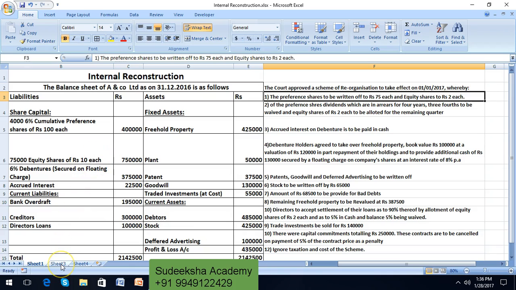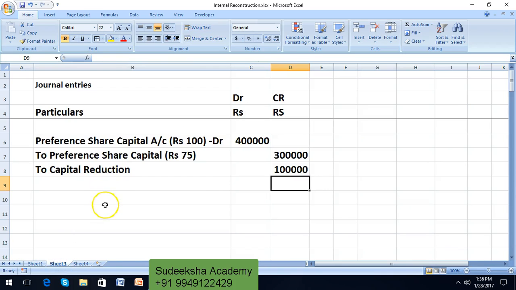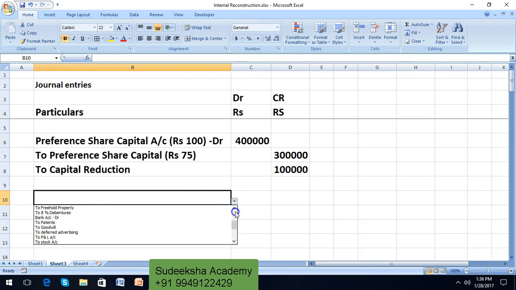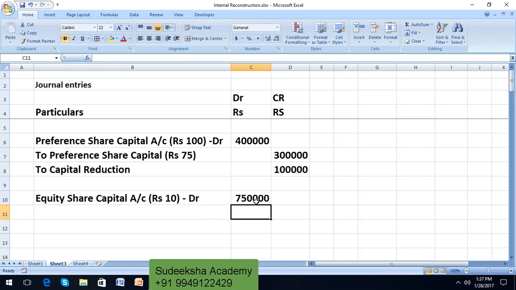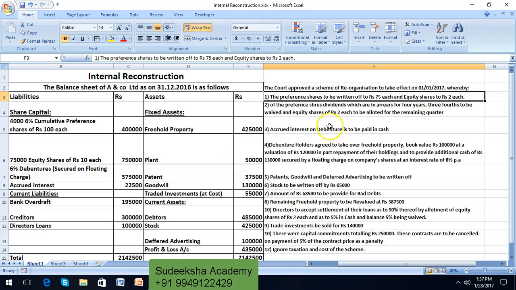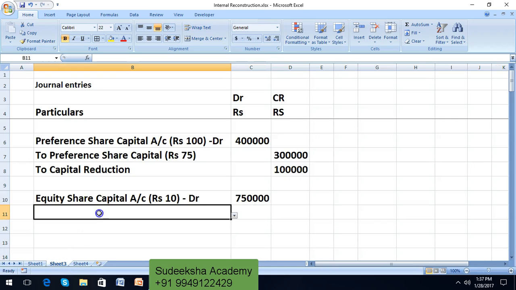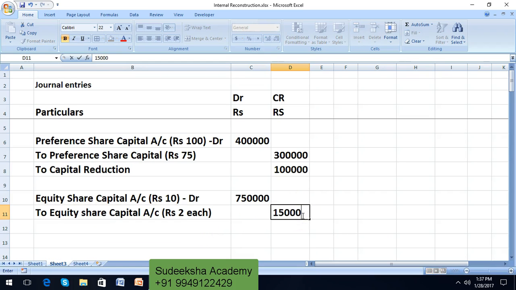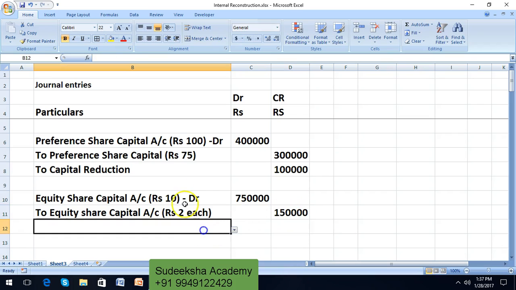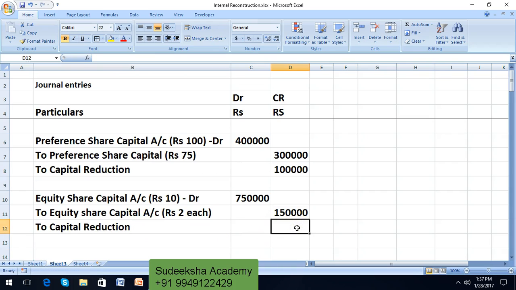So equity shares of ₹10 each should be debited. How much is the amount? 7,50,000. It should be brought down to ₹2 each. That means 2 into 75,000 will become 1,50,000. So equity share capital of ₹2 each should be credited by 1,50,000, and the balance goes to the capital reduction account. How much is the amount? 6 lakhs of rupees.